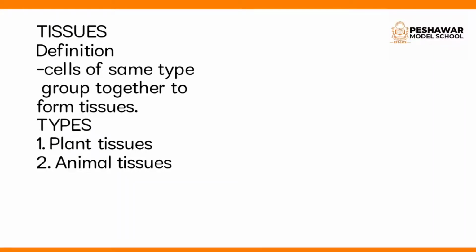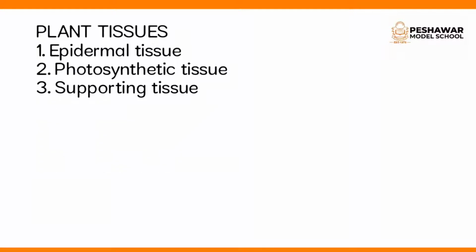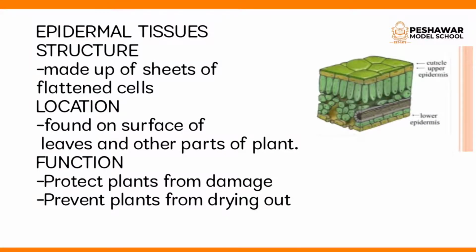First, I will explain examples of plant tissues: epidermal tissue, photosynthetic tissues and supporting tissues. Let's study about the tissues in detail. First tissue is epidermal tissue. The word epidermal is derived from epidermis, which means outer skin. In plants, a single layer of cells that covers the leaves, flowers, roots and stem of plants is called epidermis. So, the tissue that forms the outer layer of plants is called epidermal tissue.